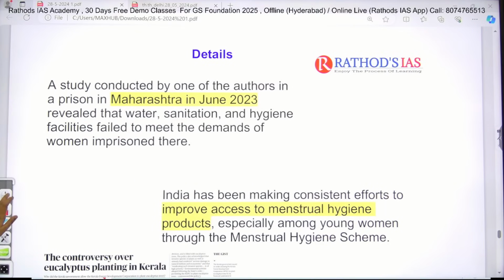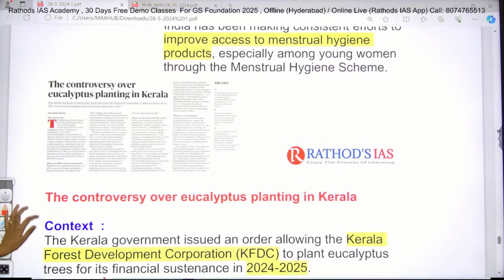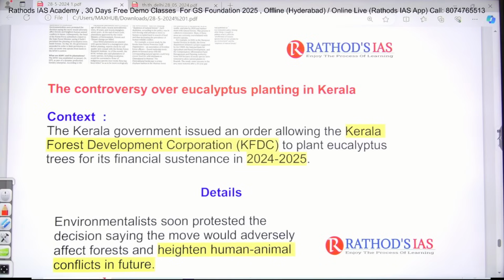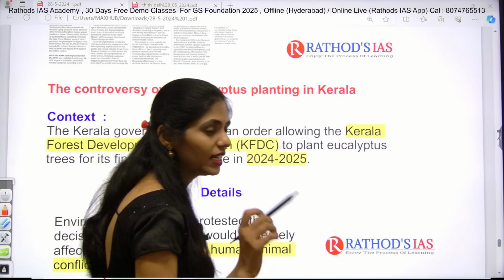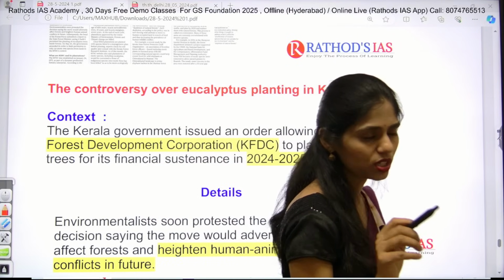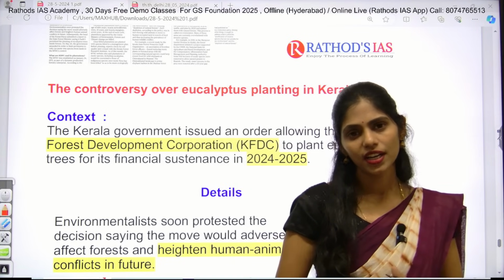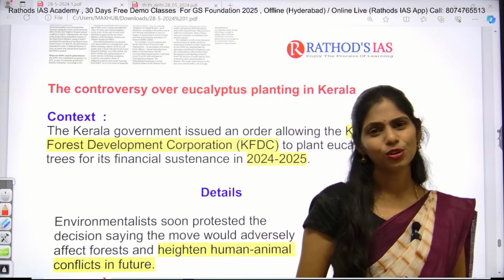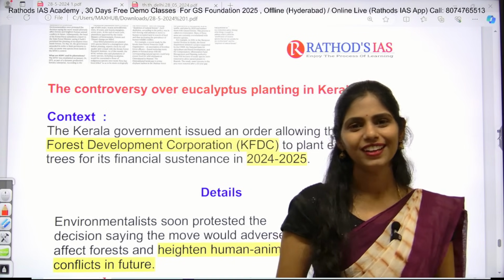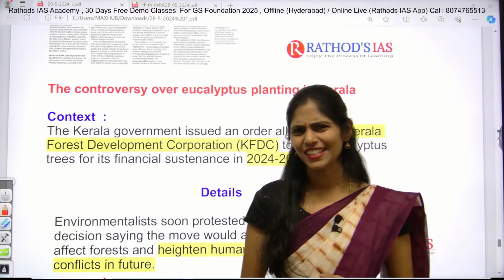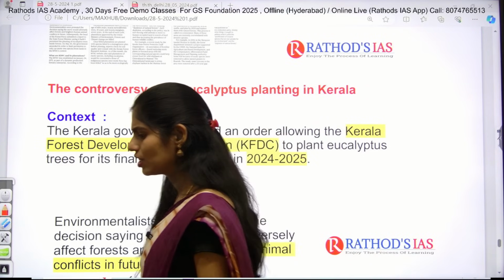Now let us see the next topic, it is about eucalyptus planting in Kerala. So this article is very important. Everyone might be knowing about eucalyptus plants. Actually it is an invasive species, so it is not native to India. We brought it from another country, right? Do you know the animal called the koala? You can see there are a lot of toys of this koala.